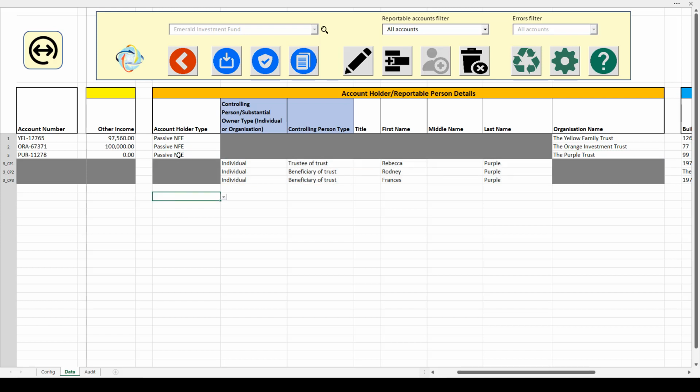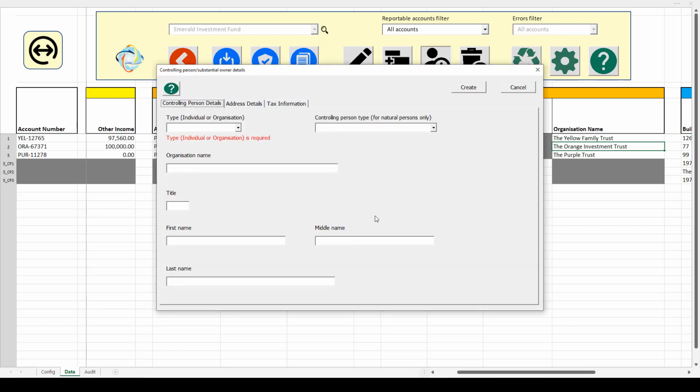You can add additional controlling persons to a passive NFE by simply clicking anywhere on the row. So if I click on this orange investment trust and then click on the Add Controlling Persons button, that then brings up the Controlling Persons tab. If I select Individual, the choice here, Individual or Organisation. Organisation is only valid and relevant for FATCA reporting, where that's permitted to have a controlling organisation. Otherwise, for CRS, it would be individual.